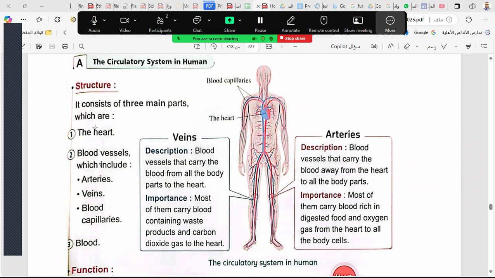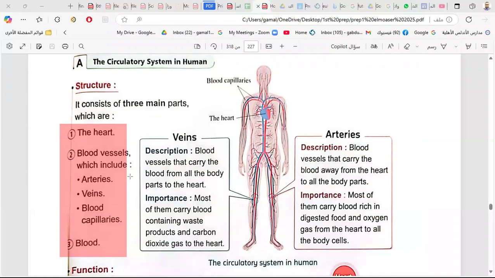Look here. What are the components of the human circulatory system? Number 1, heart, the organ which pumps the blood to all body parts. And the blood vessels, which are arteries, veins, and the blood capillaries. And finally, the blood, the liquid which carries oxygen and food to all body parts.